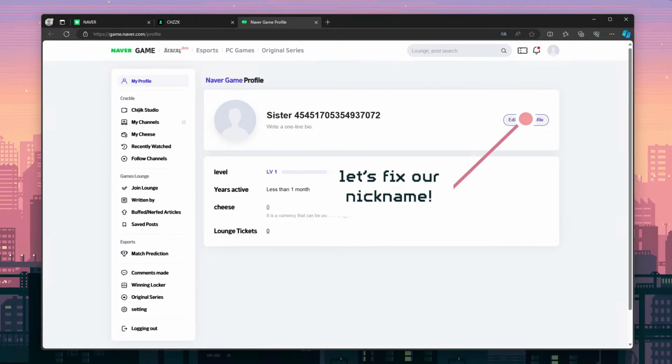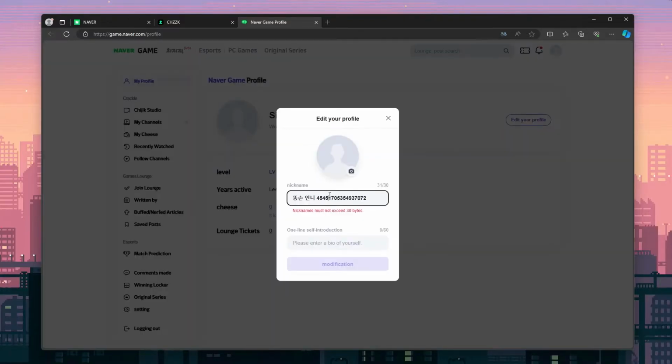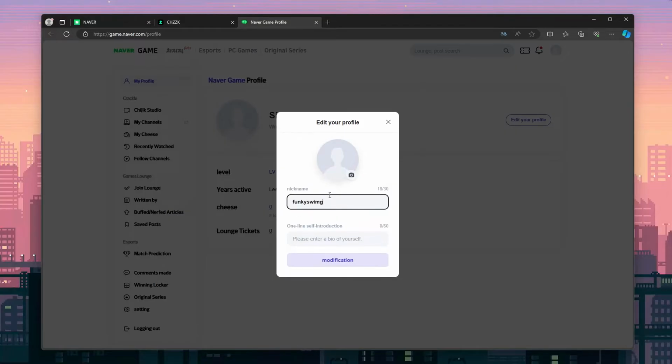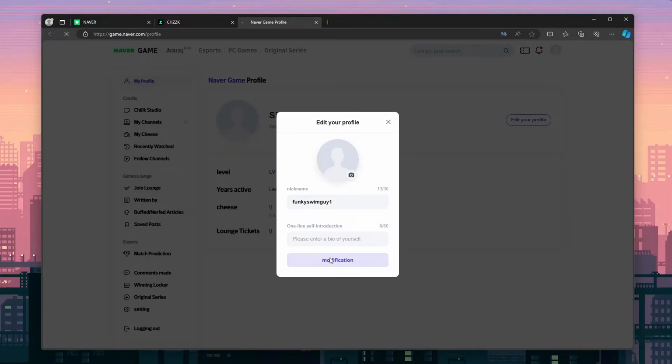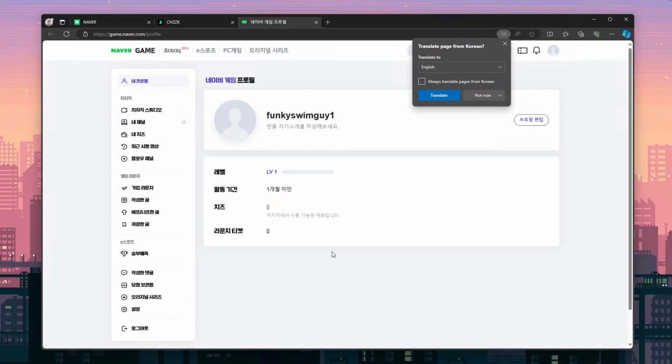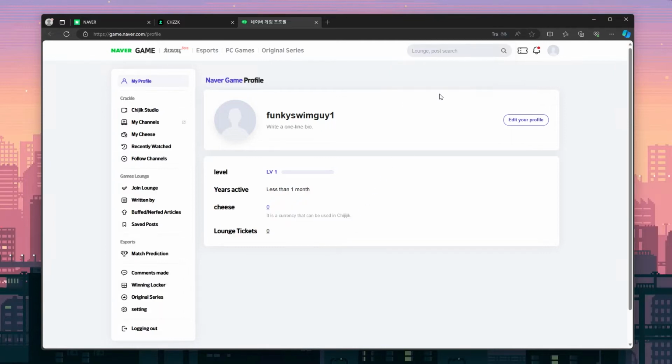Here, we can change our nickname by clicking this Edit Your Profile button. Enter the nickname of your choice and type a short personal bio if you'd like. You can also add a profile picture by clicking the camera button. When you're done, click the Modify button to save your changes. That looks better. We can now close our Naver Game Profile tab and head back to CHZZK.